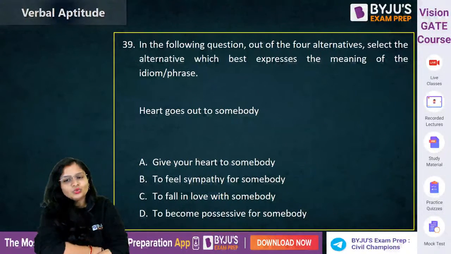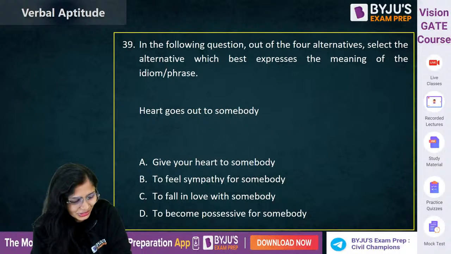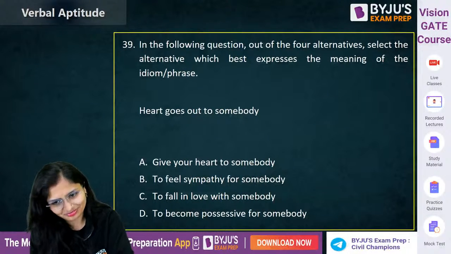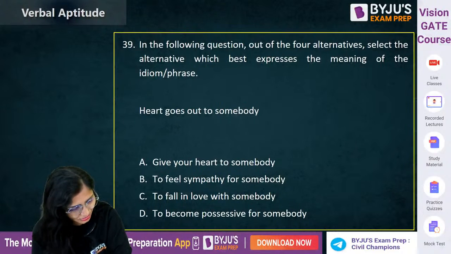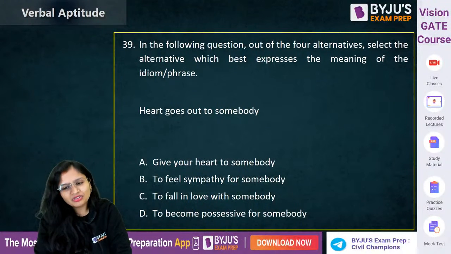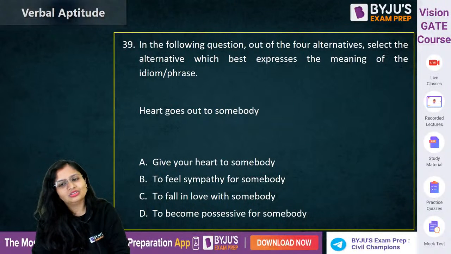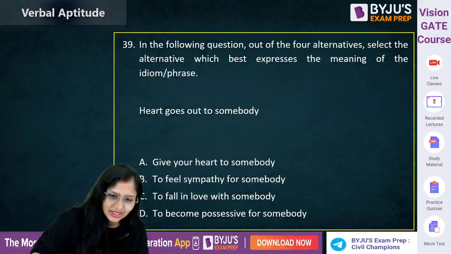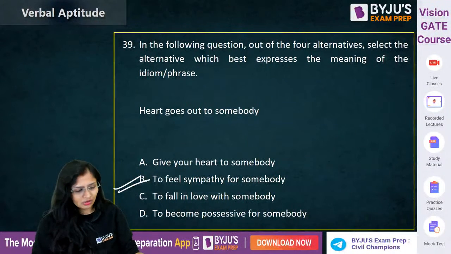Heart goes out to somebody. Now answer this one. Very good, Sarath. It means you are feeling great sympathy and pity for somebody. So "heart goes out to somebody" means to feel sympathy for somebody. That is what it means. And like we say, there is one more word.